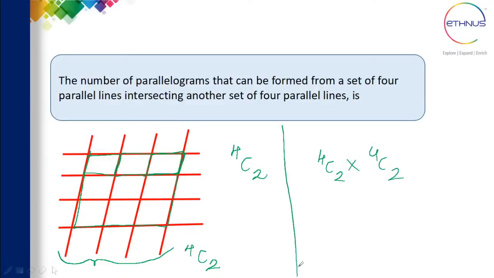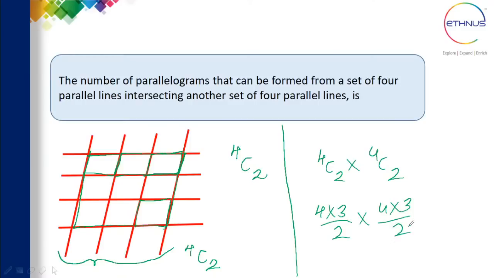Out of 4 horizontal lines, you'll be selecting 2 lines, and out of 4 vertical lines, you'll be selecting 2 vertical lines. That's when you get a parallelogram, or a quadrilateral here. So 4C2 is 4 into 3 divided by 2, into again 4C2, 4 into 3 divided by 2.